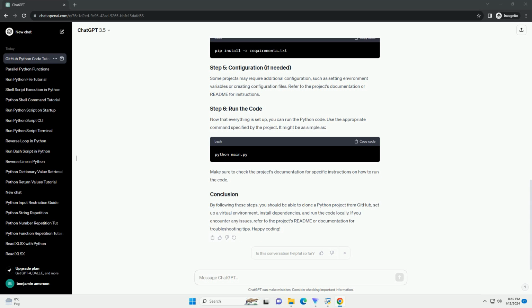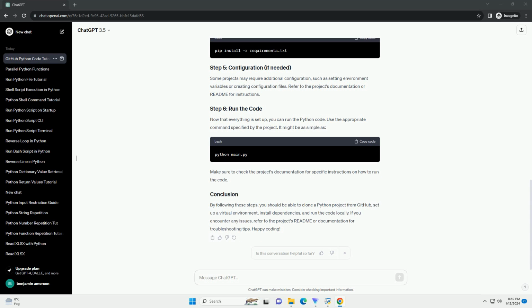Using a virtual environment is good practice to avoid conflicts between project dependencies. Navigate to the project directory and create a virtual environment. Activate the virtual environment. Most Python projects have a requirements.txt file listing the required dependencies. Install them using the following command. Some projects may require additional configuration, such as setting environment variables or creating configuration files. Refer to the project's documentation or README for instructions.